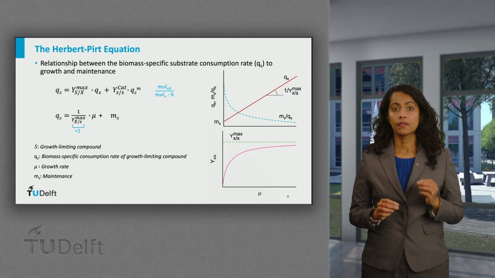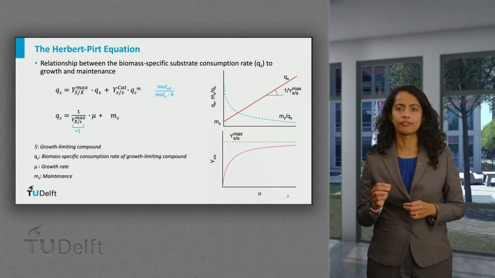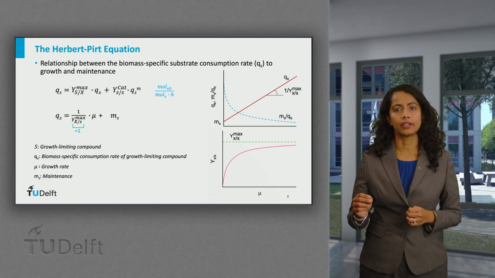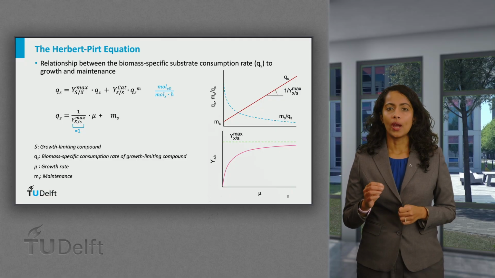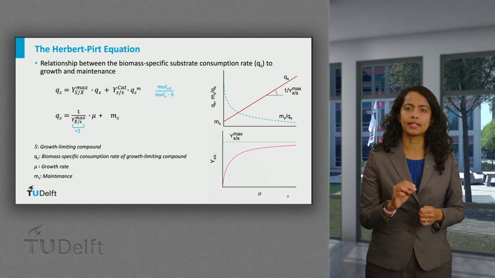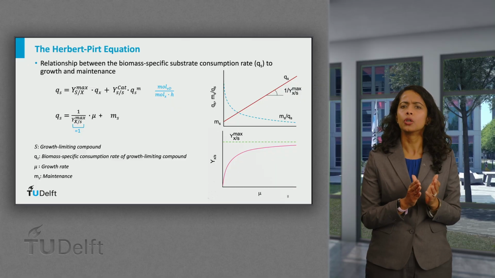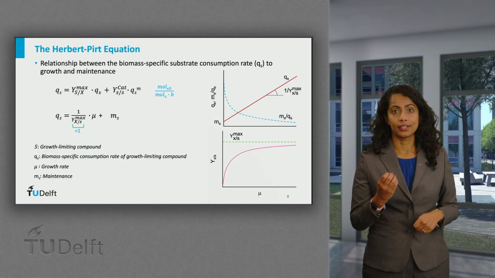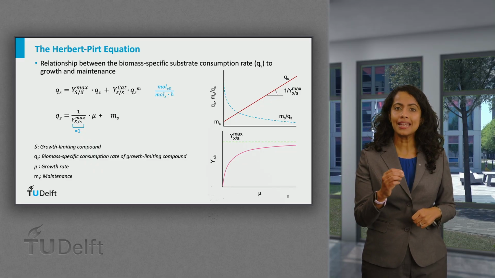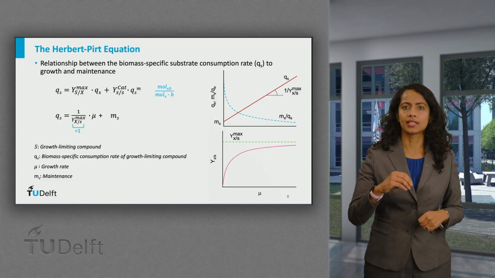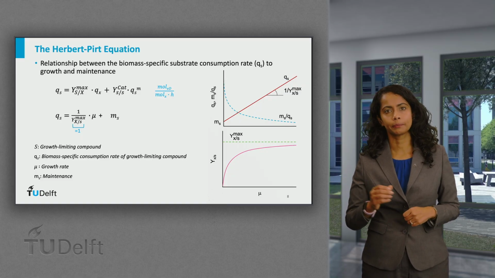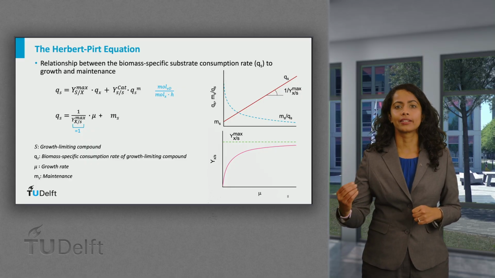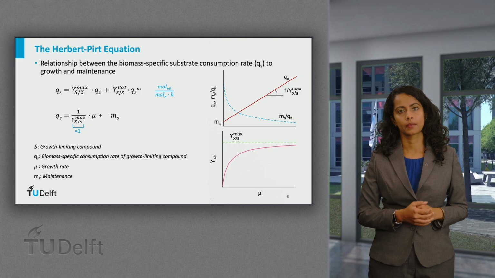Graphically, we can see two relationships. In the first graph, growth rate mu versus substrate uptake rate Qs, the intercept corresponds to the maintenance requirement if there is very low growth. You can also appreciate that in the blue dashed lines, depicting maintenance Ms over substrate uptake rate Qs, we see that almost all substrate consumed is directed towards maintenance activities.